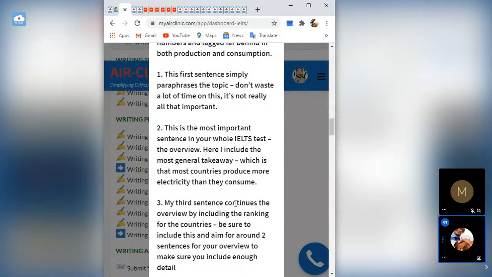So you must summarize. The next sentence, you are going to be hitting it hard. The first sentence, you are just going to paraphrase the topic sentence, say it in another way. That's the first sentence in the first paragraph. Then the next sentence in the first paragraph, you're going to be summarizing. You're going to look at the whole graph, the whole diagram, the whole pictorial, and state the most obvious thing that your eyes can see. The summary of everything that you are seeing should be stated immediately. That way everybody knows what this whole graph is saying.